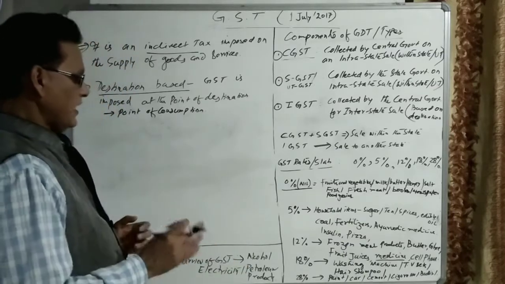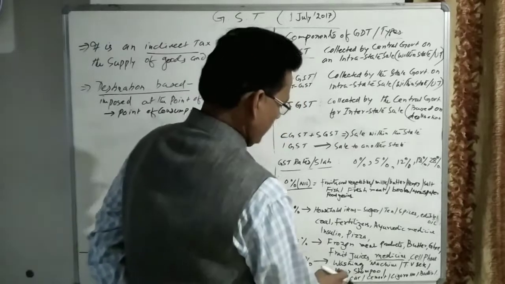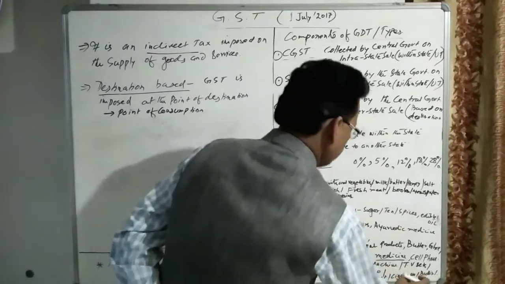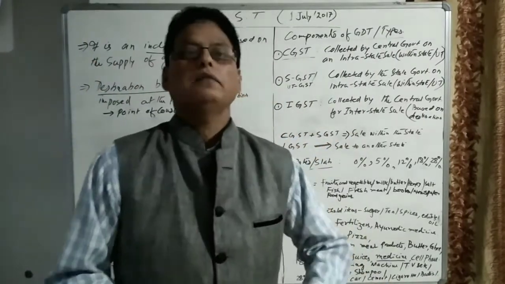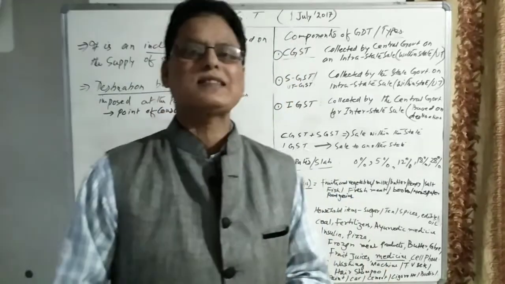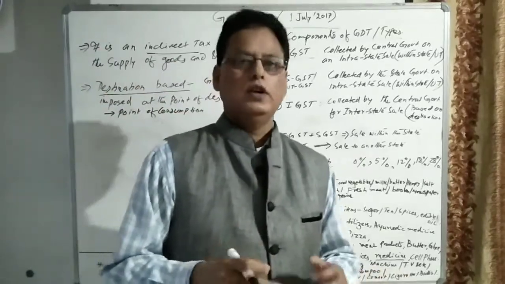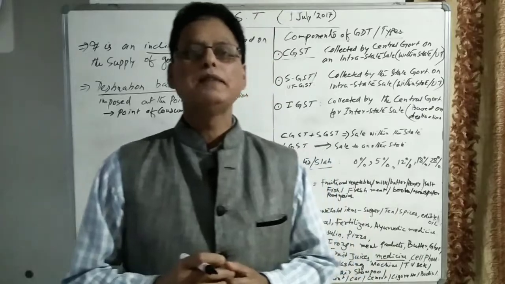And there is the last slab, that is 28%. So paint is there, car is there, cement is there, cigarette is there, bidis are there, or luxury hotels are there. So staying in luxury hotels, traveling by air transport, in those cases, 28% GST is being paid.